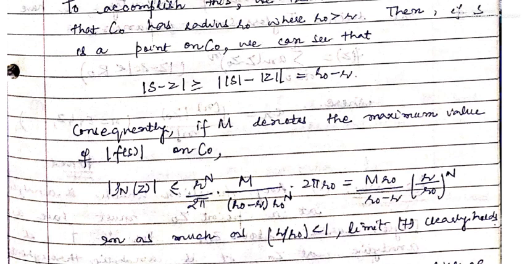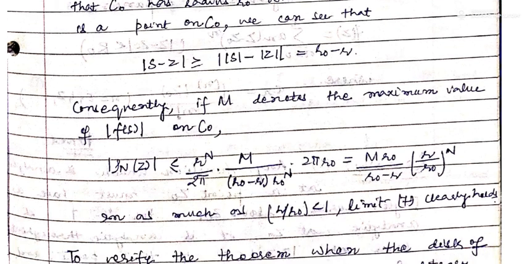So this comes out to be M r0 upon r0 minus r into (r upon r0) power capital N. r by r0 is less than 1. When r by r0 is less than 1, limit 7 clearly holds. That means the limit of rho_N(z) is going to be 0 as capital N tends to infinity.